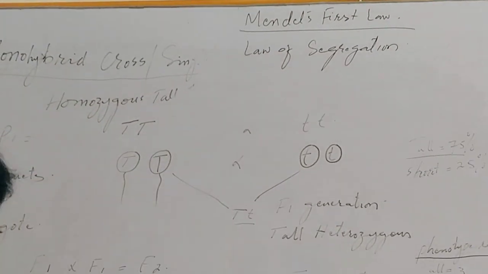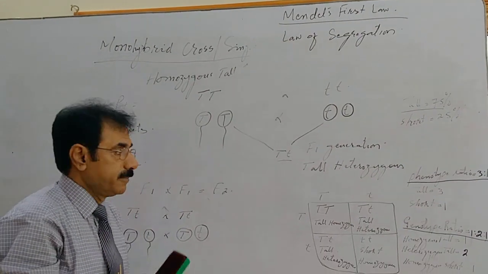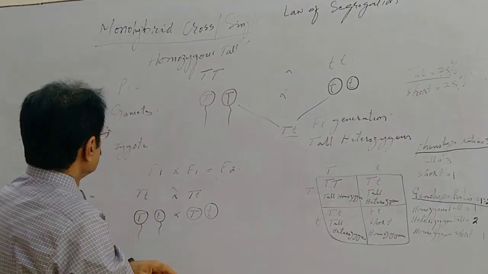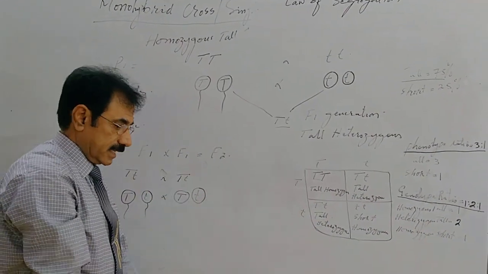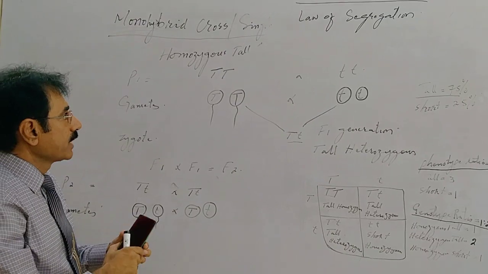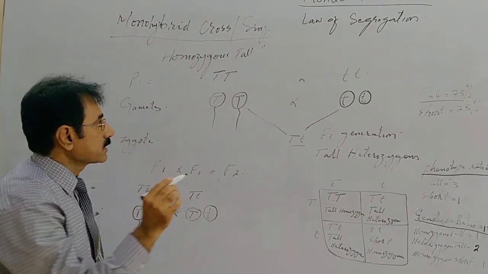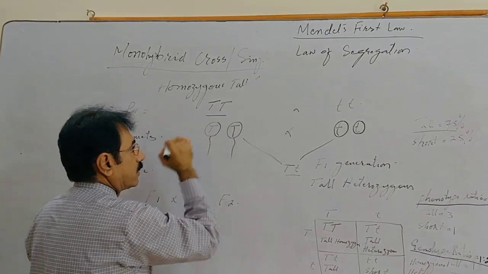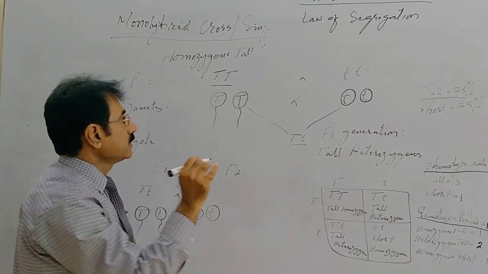Now let us explain Mendel's first law. This whole chart shows Mendel's first law. Mendel's first law, the law of segregation, states that if a pair of contrasting characters is allowed to cross, they neither mix up nor affect each other.